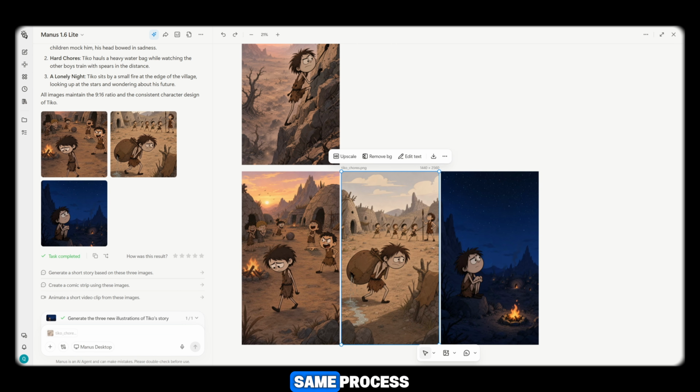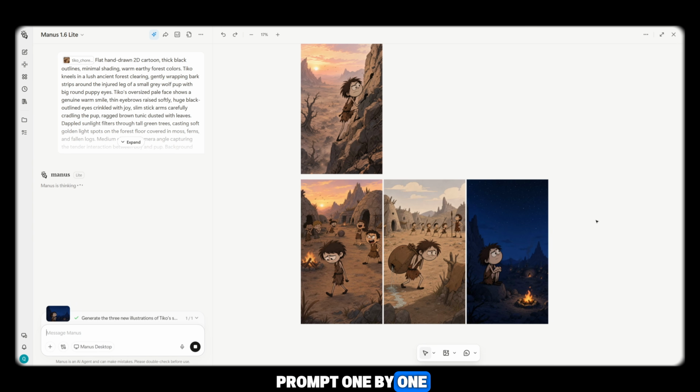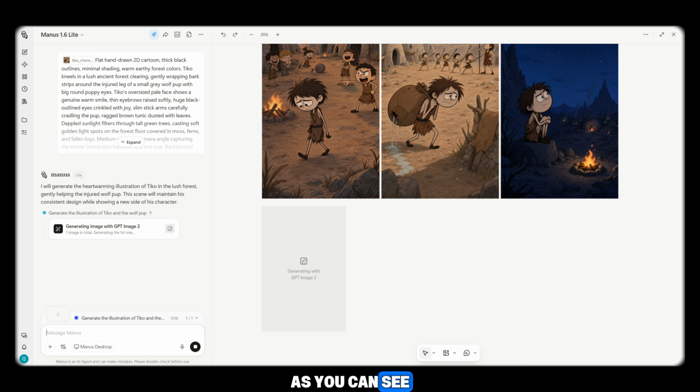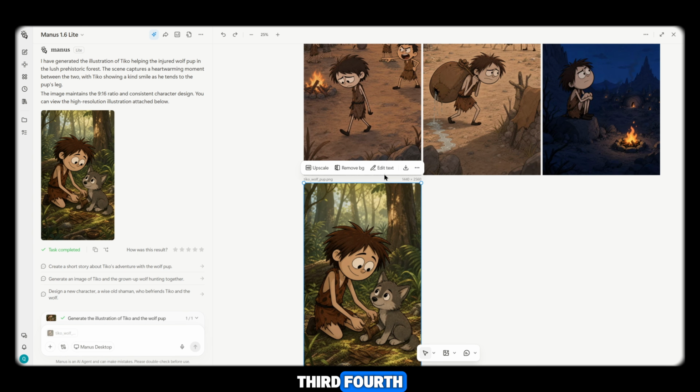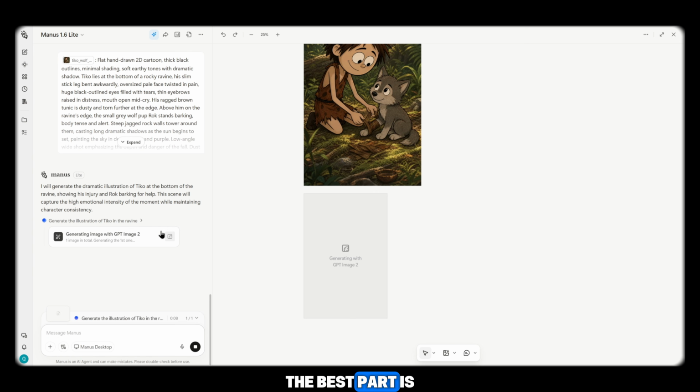Now I'm repeating the same process for the remaining scenes. I simply copy each prompt one by one, paste it into Manus AI, and generate the images. As you can see, the second, third, fourth, and all remaining images are being created one after another with excellent consistency. The best part is that Manus AI provides 200 free credits every day.